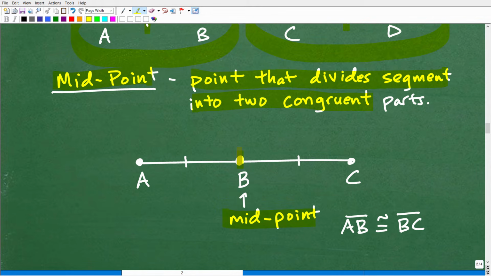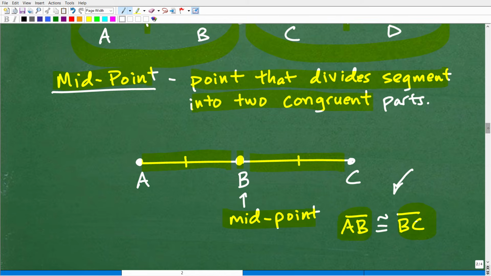So why is B the midpoint? Well, by definition, that means that the line segment AB is congruent to line segment BC. Again, pretty intuitive in terms of what the midpoint is. It basically splits this thing in half, but we want to use specific notation and definitions in geometry.